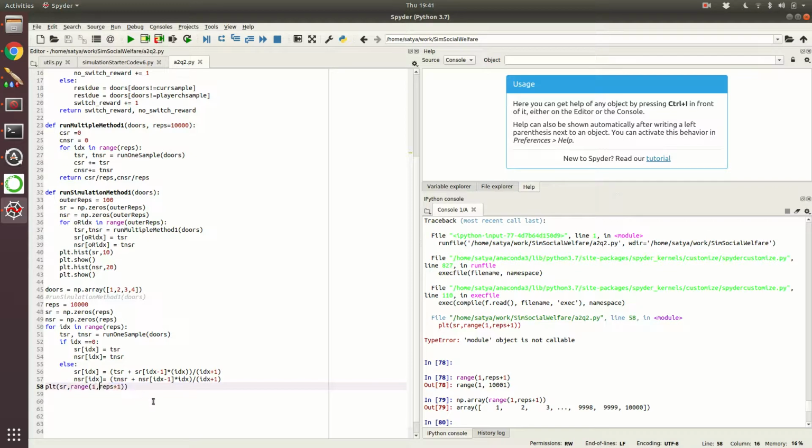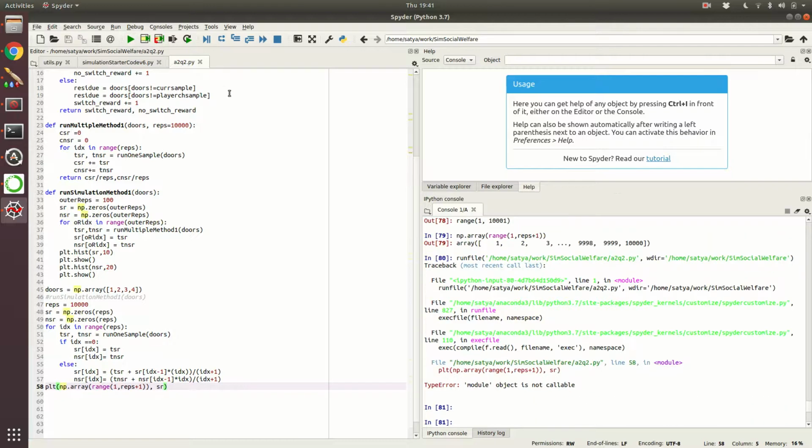So let's put np.array for this, np.array x and y. So this is actually x and y is SR, so I need to change this. The first one is x. Okay, so still module, plt.plot. I think the problem was something else. I was doing some other fix. So this is what happens.